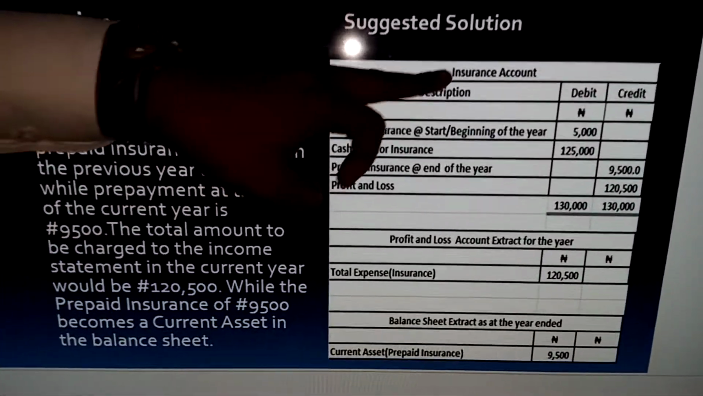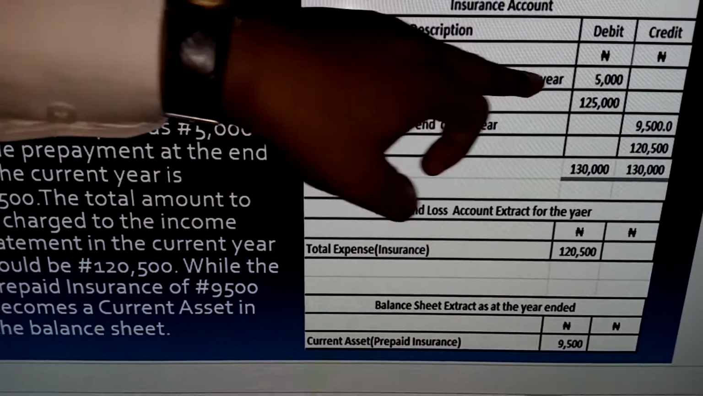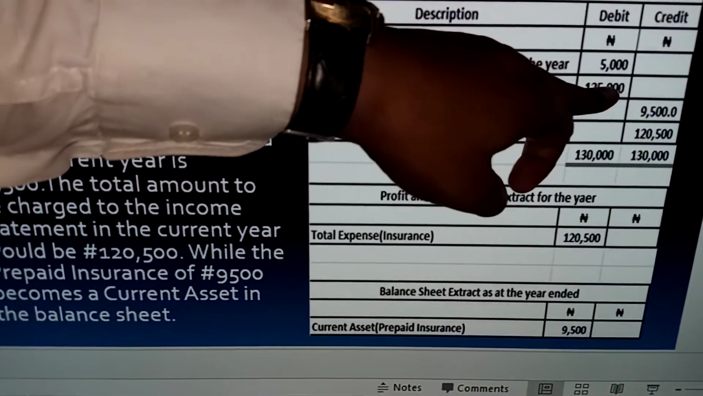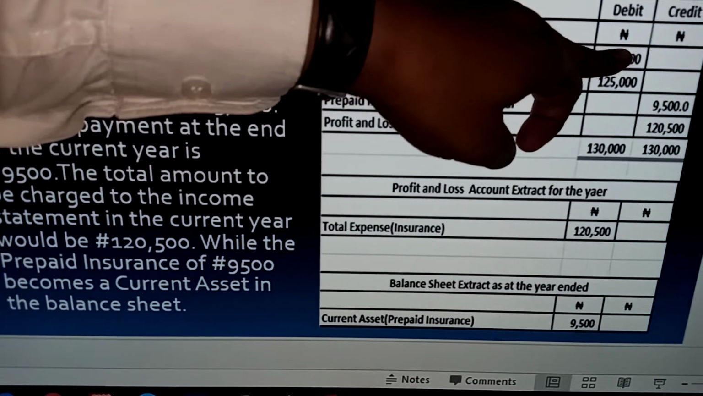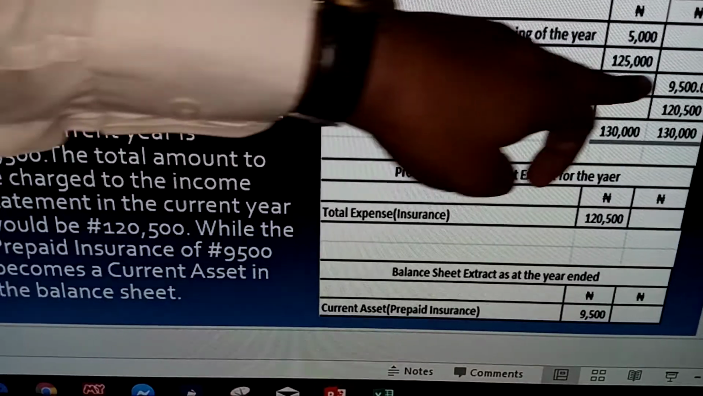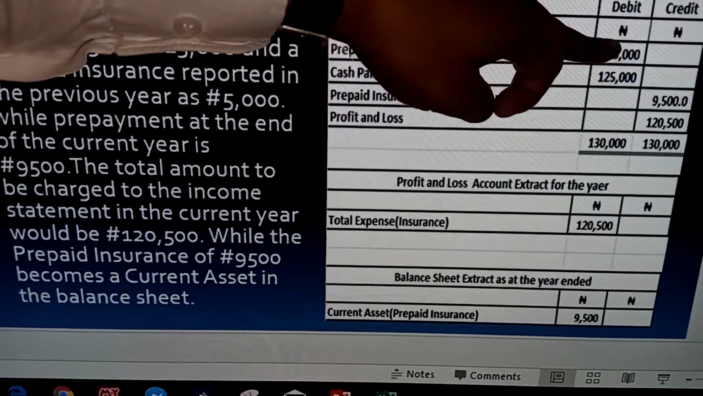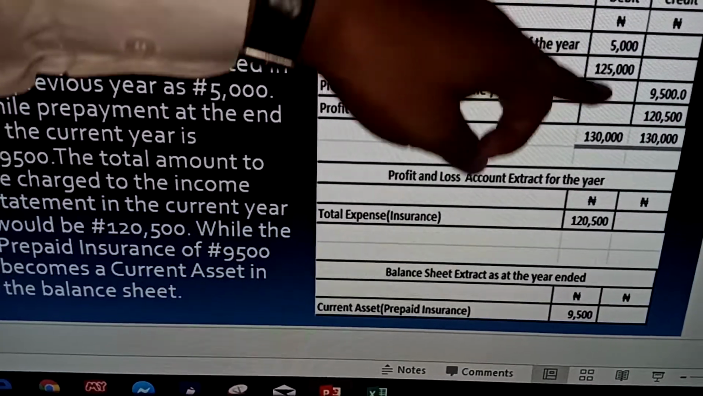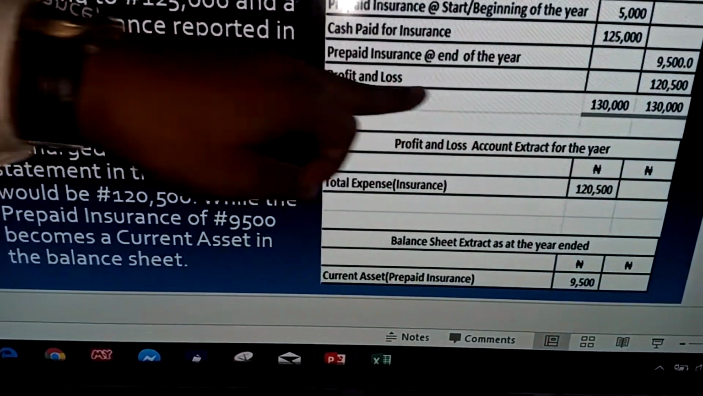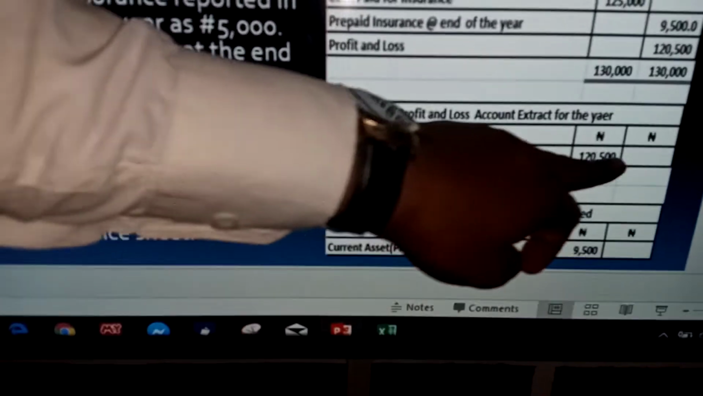Now look at it. This is the insurance account. This is the prepaid insurance at the beginning of the year, 5,000. This is the cash paid for insurance, 125,000. So it means we are adding the prepaid at the beginning of the year to the cash paid, and now the prepaid insurance at the end of the year we're deducting, 9,500. So 125,000 plus 5,000 is 130,000. If you minus 9,500 from 130,000, you have 120,500. This is what you're taking to your profit and loss account. You can see it's a total expense, insurance, 120,500.